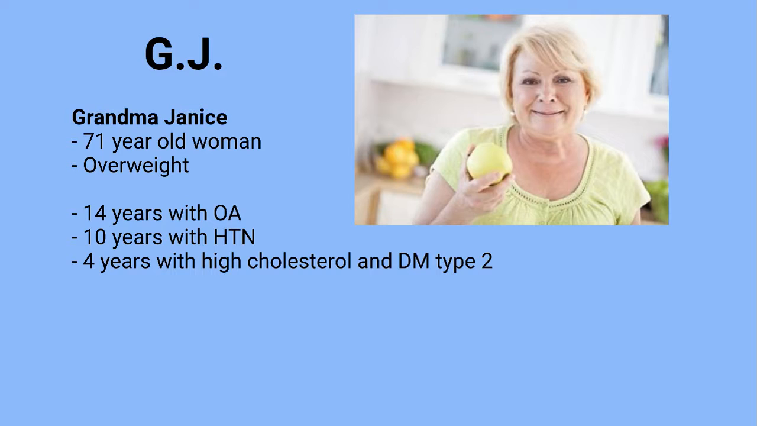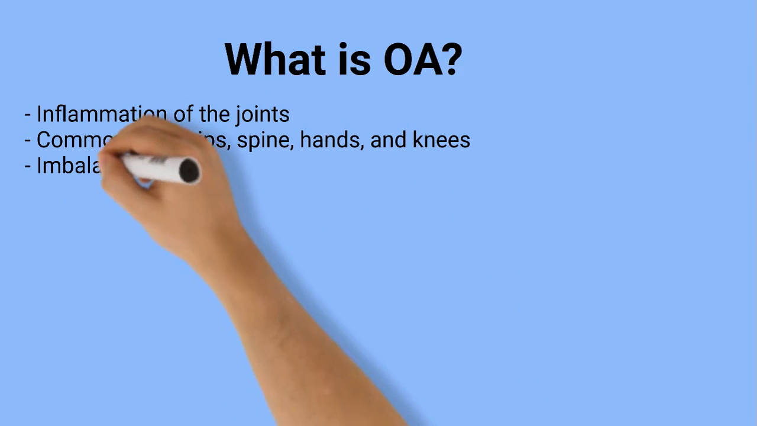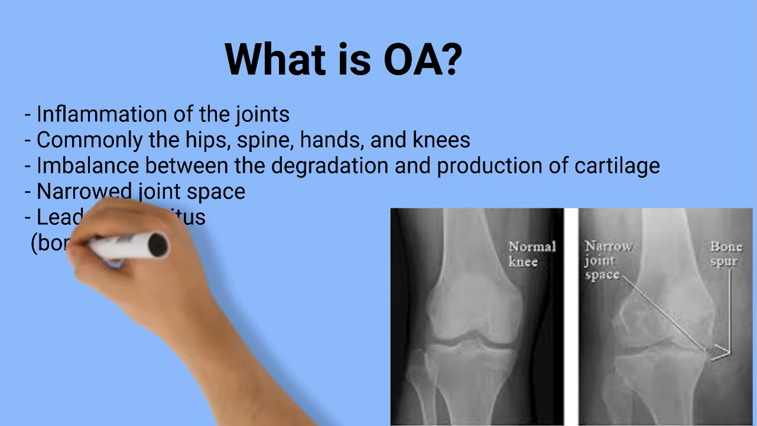This is GJ. We will call her Grandma Janice. She's a 71-year-old overweight woman with osteoarthritis, hypertension, high cholesterol, and type 2 diabetes. Osteoarthritis is a type of inflammation in joints that can occur in the hips, spine, hands, and knees. It is when the cartilage on the end of the bones is gradually worn out.